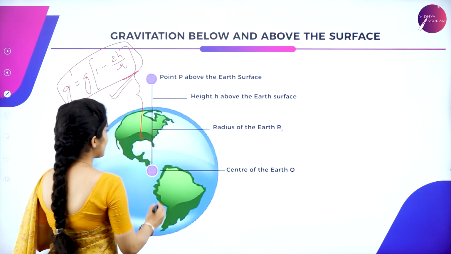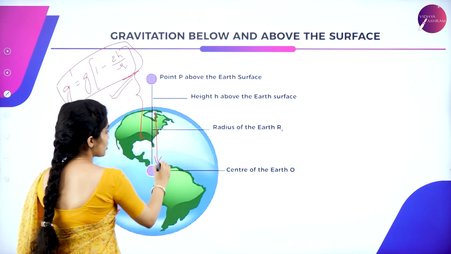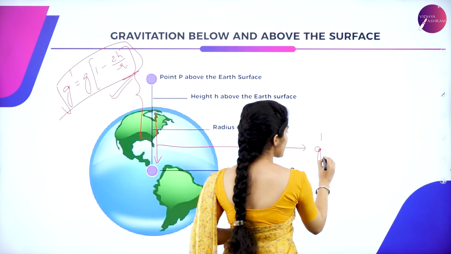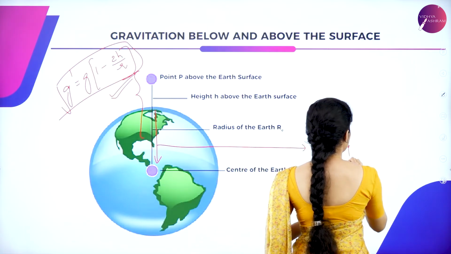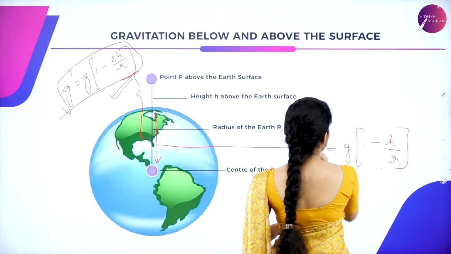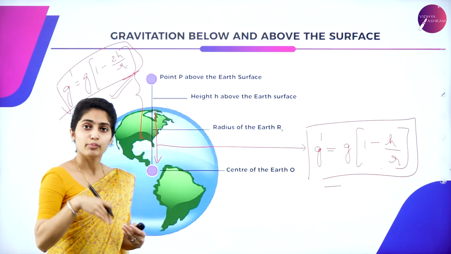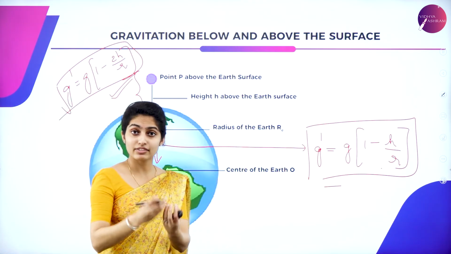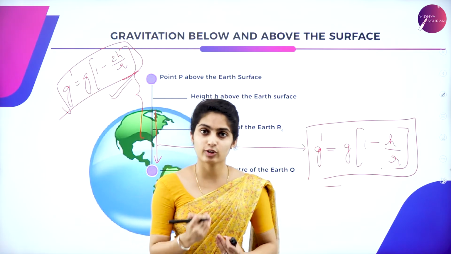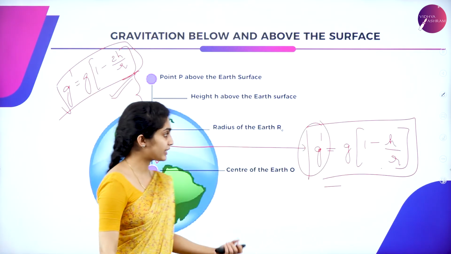Whereas in this case, if the object is at a depth, what is the value for it? It is g dash is equal to g into 1 minus h by r. So this is the equation for the gravitation of an object below the surface of the earth, that is, in the depth. So that is all about your acceleration due to gravity g dash, which is given by this.